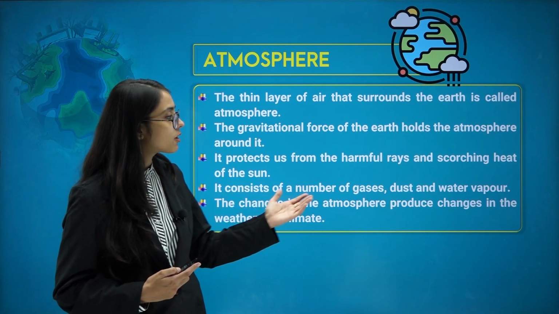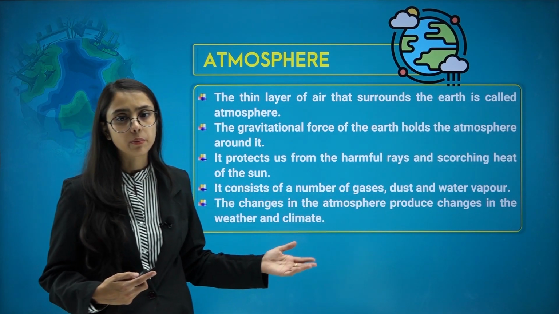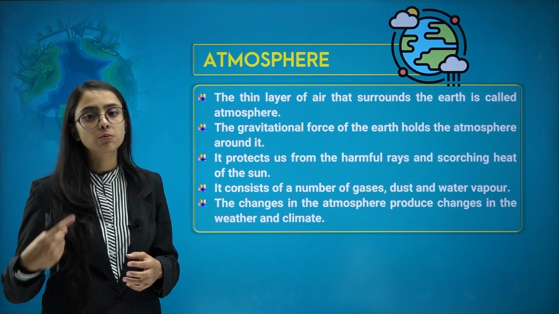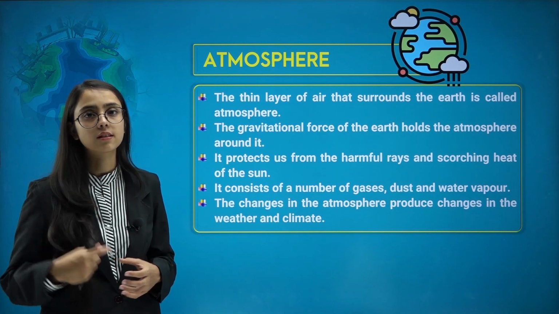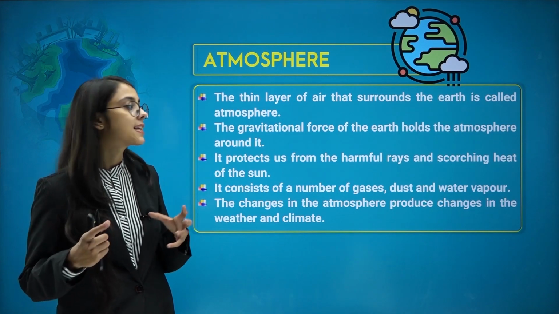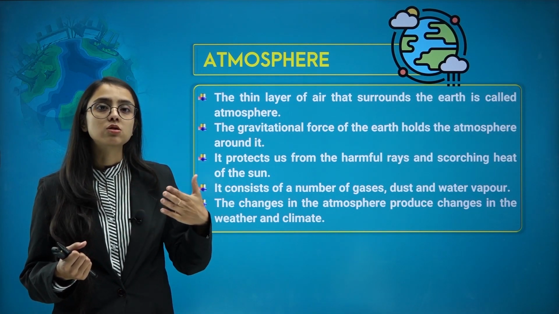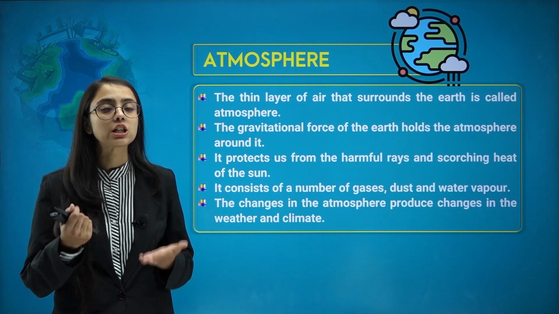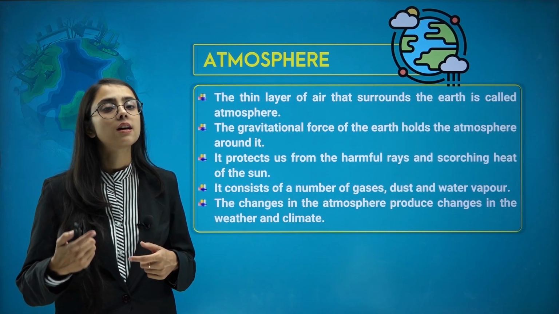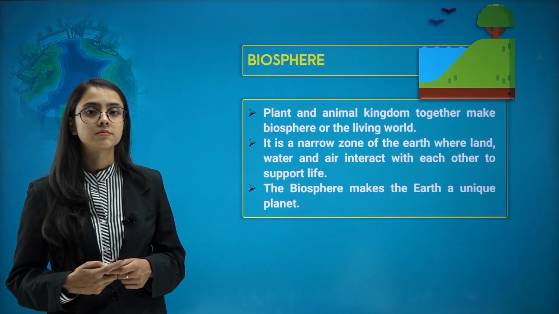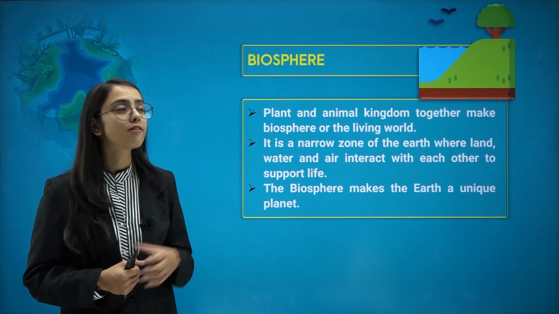It consists of a number of gases, dust, water vapor, and these produce changes in our climate and weather conditions. The quantity of these gases changes regularly, and this is how the regulation of weather and climate takes place. Now, lastly we have biosphere.